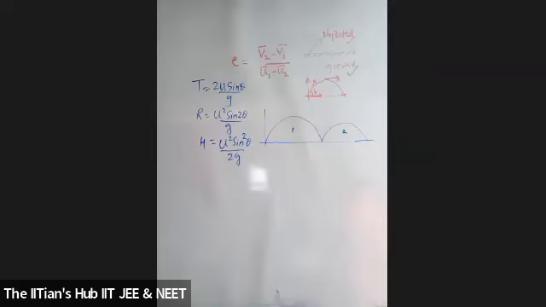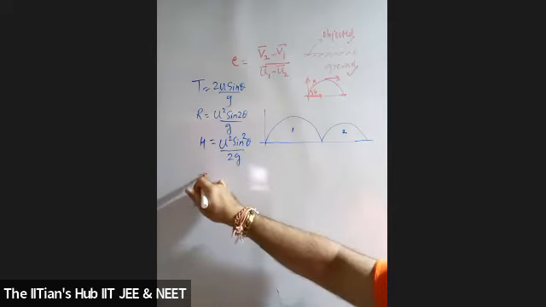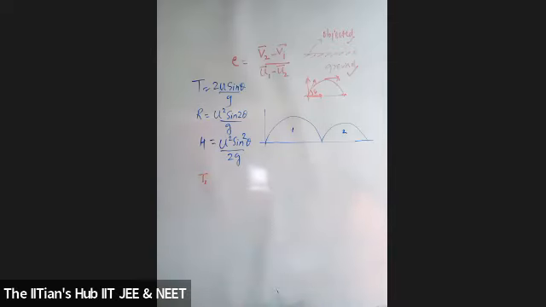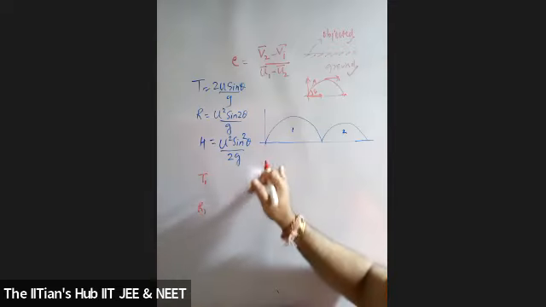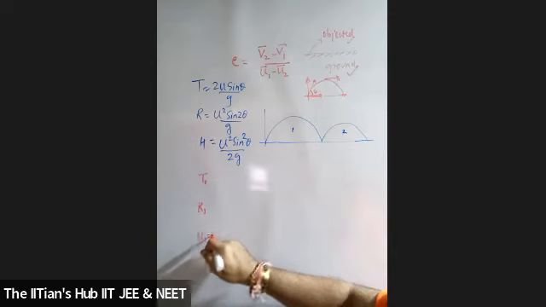No, that means, students, what is asked, if you read carefully, they are telling you to find out the ratio of the time, ratio of the range and the ratio of height of the two cases in terms of coefficient of restitution. ये पूछा है. यानी students, you're going to find out time of flight का expression in the first case. Are you getting it? Range in the first case and your height in the first case.